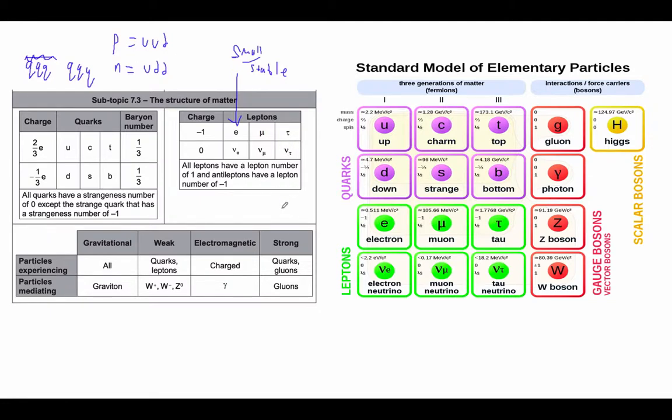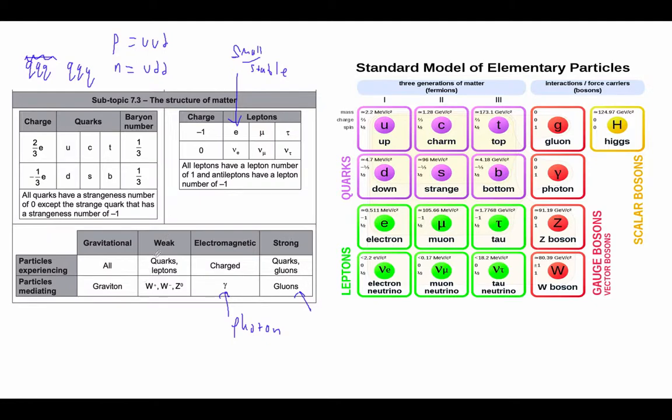And you can look at the review things there. And then this is just the generations of fundamental particles. Electromagnetic force: charged particles experience it, and the photon mediates it. The strong force is mediated by gluons, and quarks and gluons experience the strong force.